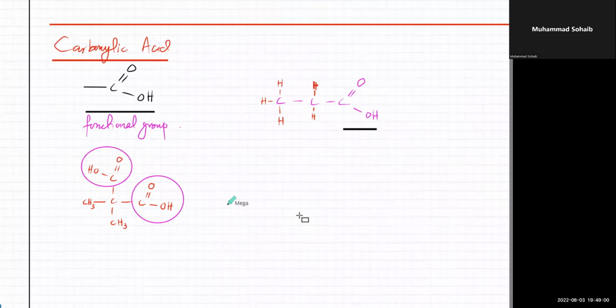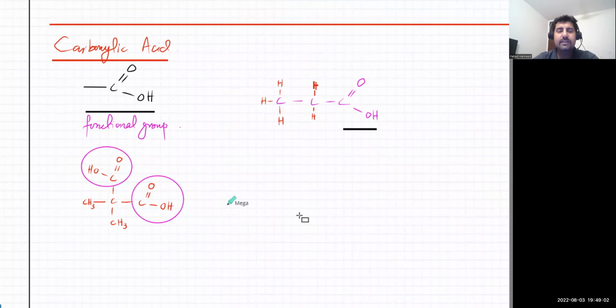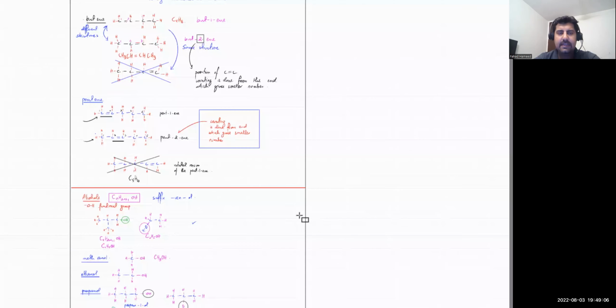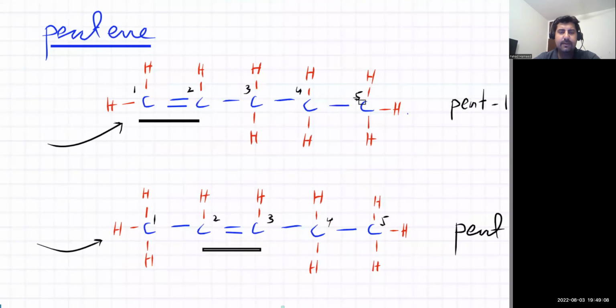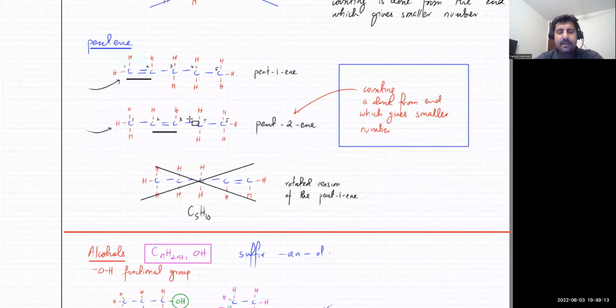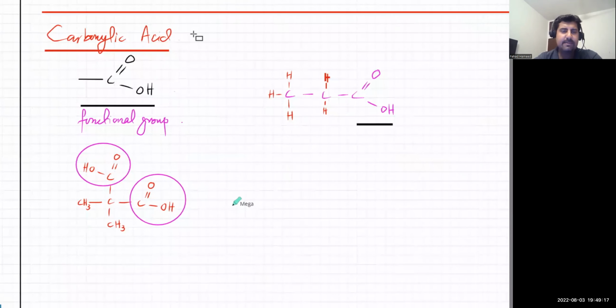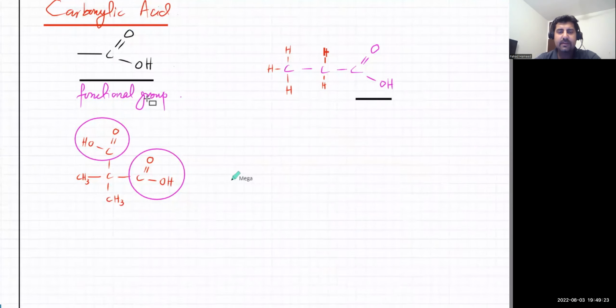Yes, sir. So alcohol, that was just OH. Alkene, what was alkene? Alkene was somewhere there was going to be a carbon and carbon double bond. But a carboxylic acid is that the carbon must have a double bond O and it must have an OH as well. So that structure will be present in the molecule.